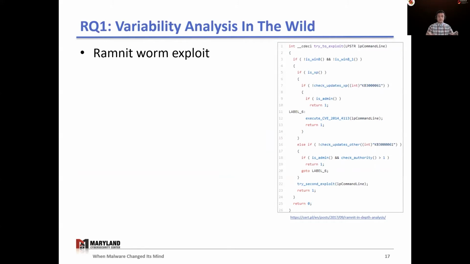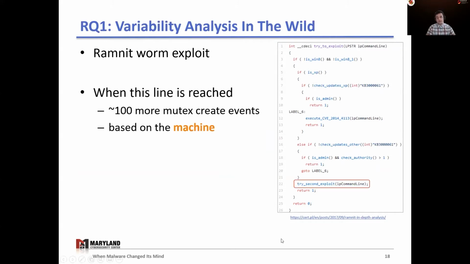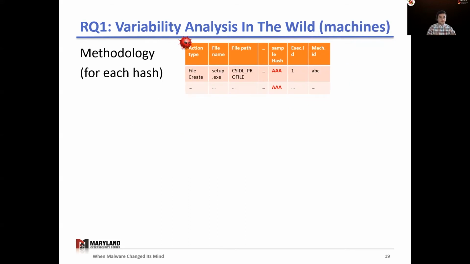To motivate the variability analysis across machines, we take a look back at the Remnant sample. When the conditions are met, the execution will reach line 22 and trigger the exploit. However, if the conditions are not met, then the malware will not trigger this exploit, and on that machine we will not observe the creation of hundreds of mutexes.